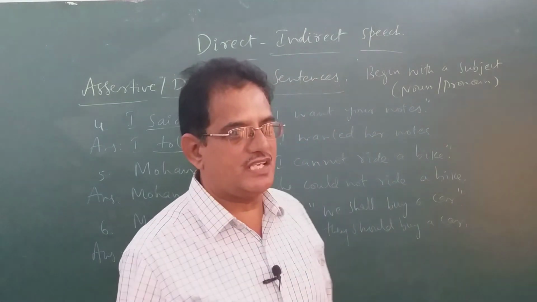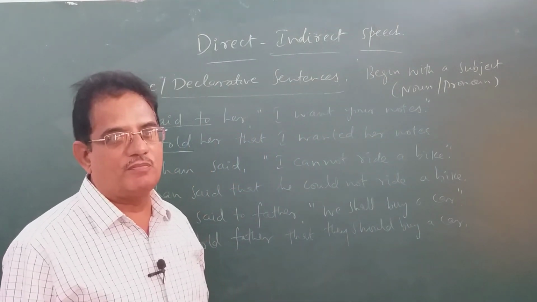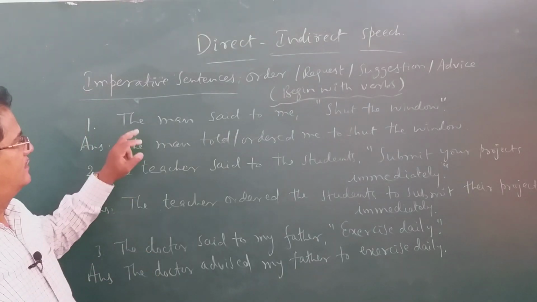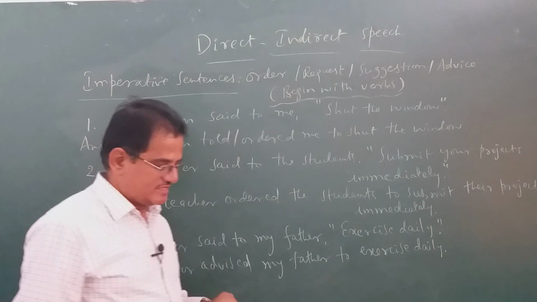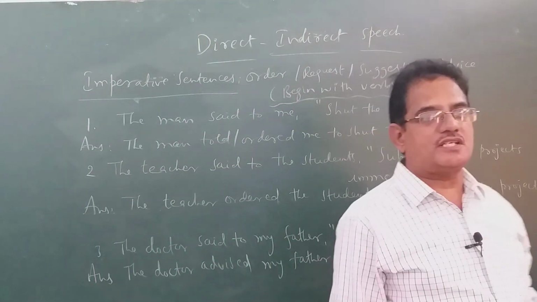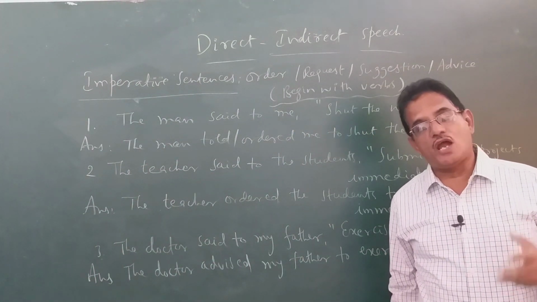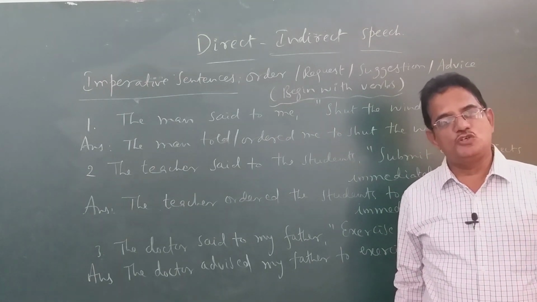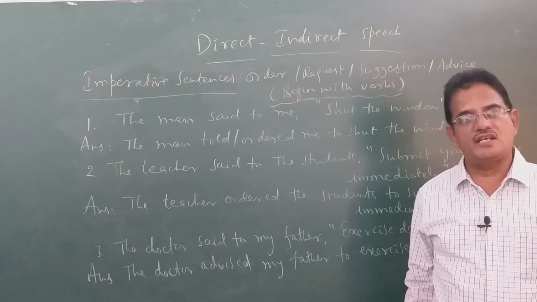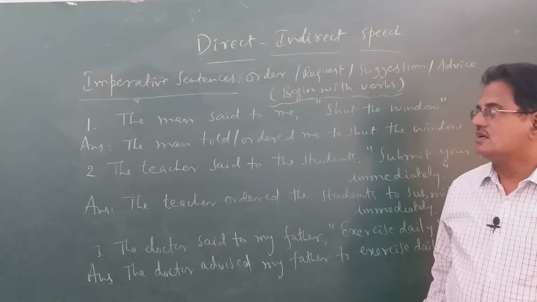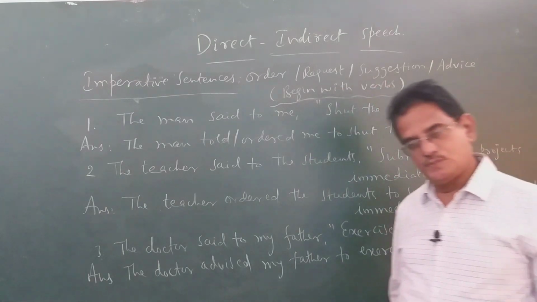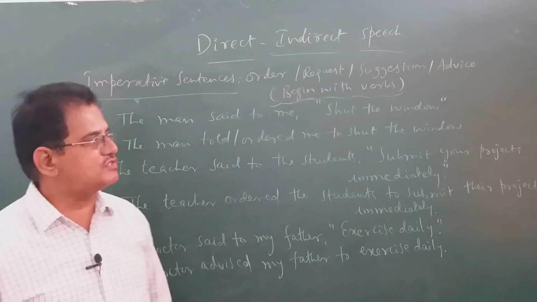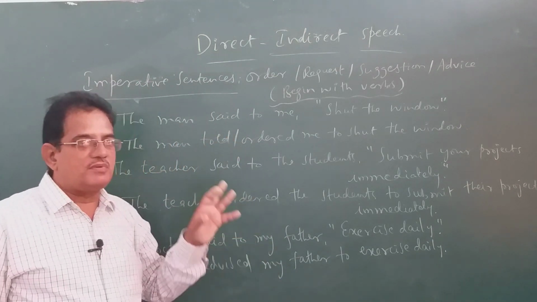Okay? Now let us see imperative sentences. How to change imperative sentences into reported speech? First, how to identify imperative sentences. While discussing the types of sentences, I told you very clearly imperative sentences can be identified easily because they begin with verbs. Whereas assertive or declarative sentences begin with nouns or pronouns, imperative sentences generally begin with verbs.